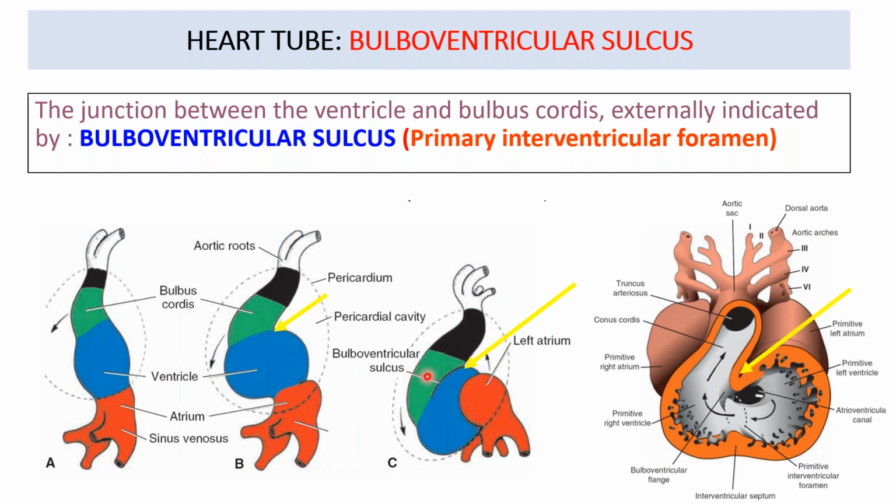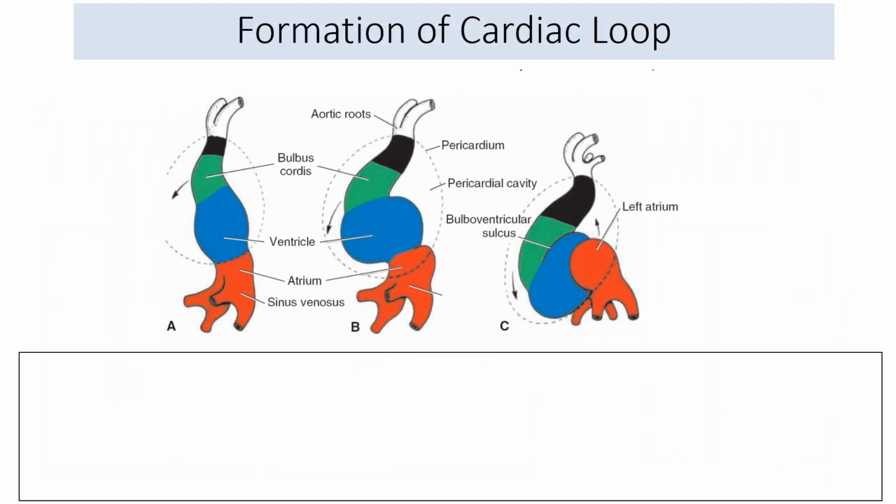So this is between the two ventricles. So this is right now the bulbus cordis and the ventricle. So in this picture, after the folding, you can see this is that bulboventricular sulcus we were talking about, and the corresponding bulboventricular flange will be seen from the internal aspect. So by this knowledge, now let's start the looping of heart, which is called as the cardiac loop.